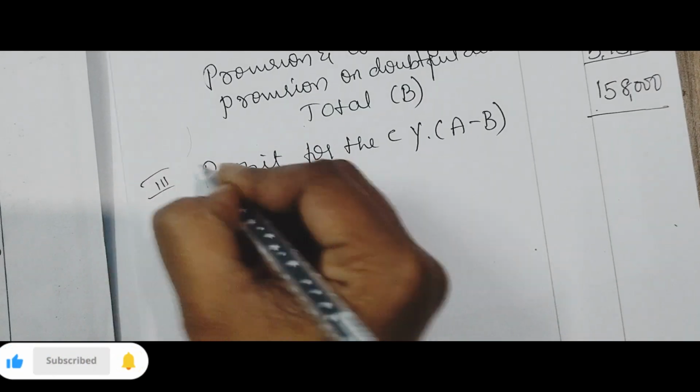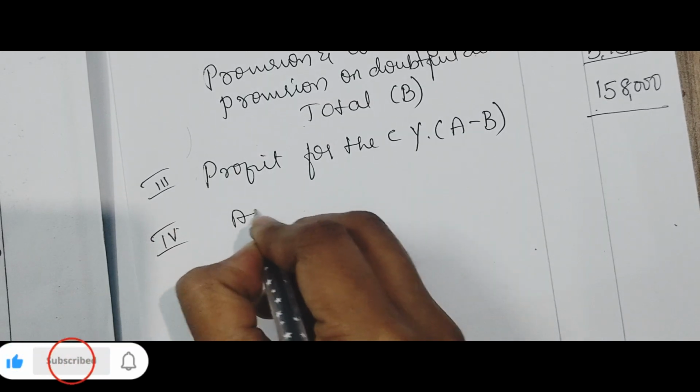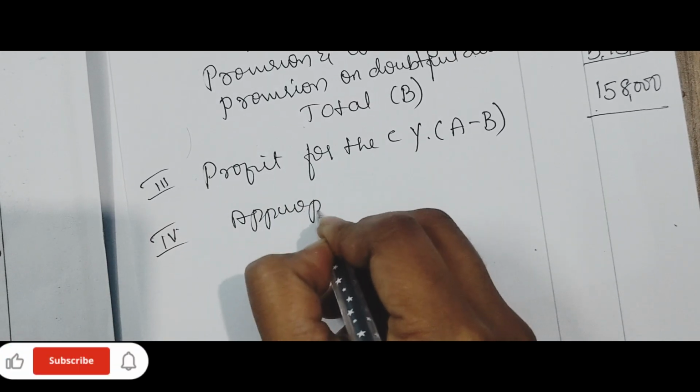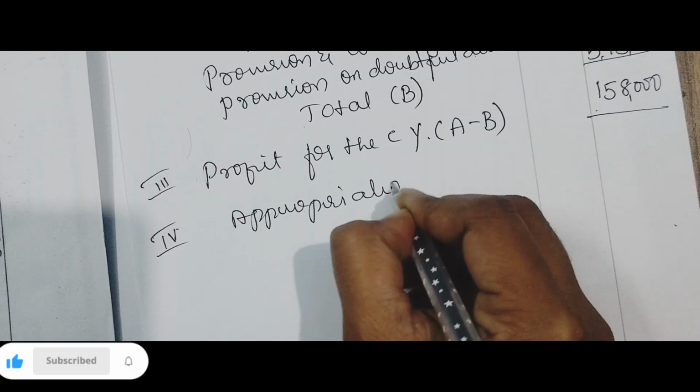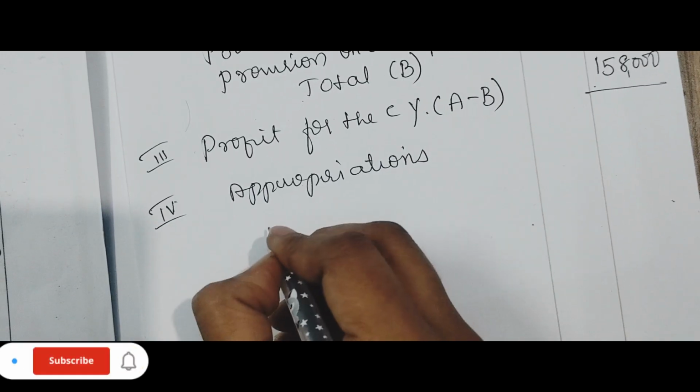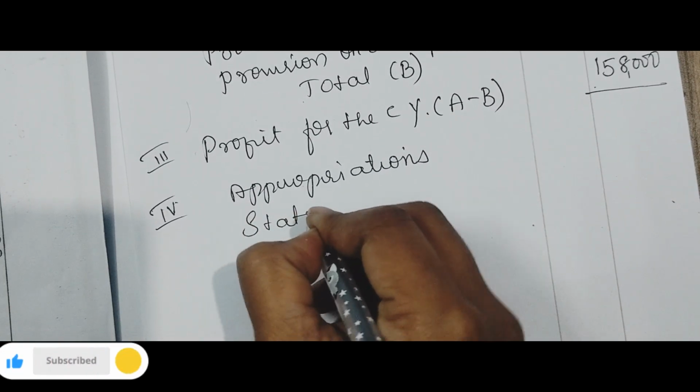Appropriation. First you need to give statutory reserve.